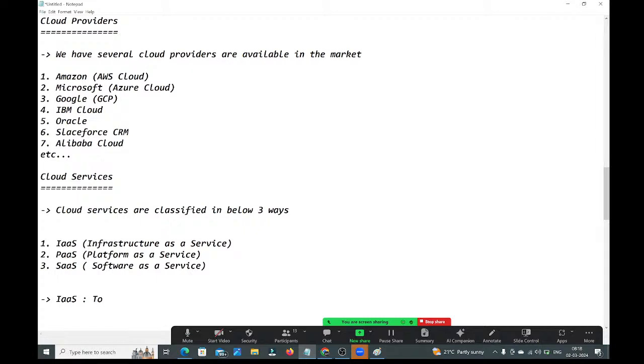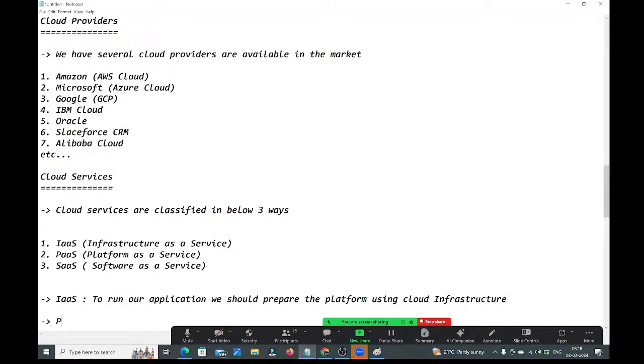Okay, right. So to run our application, we should prepare the platform using cloud infrastructure. They are providing the infrastructure, right? So by using that infrastructure, we should prepare the platform to run our application.